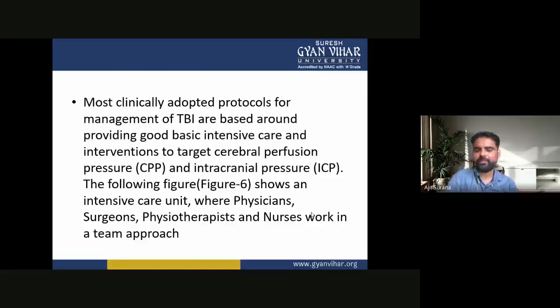Most clinically adopted protocols for the management of TBI are based around providing good basic intensive care and interventions to target the cerebral perfusion pressure and the intracranial pressure. Shown is an intensive care unit where physician, surgeon, physiotherapist, and nurse work in a team approach.